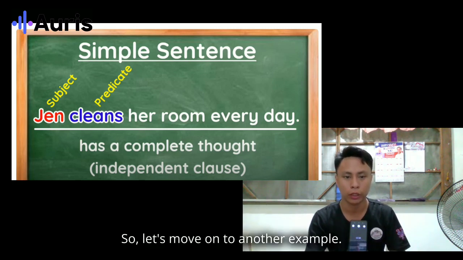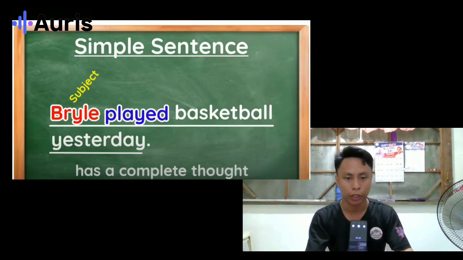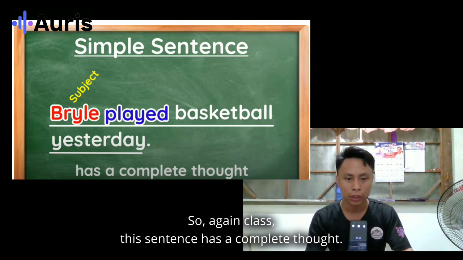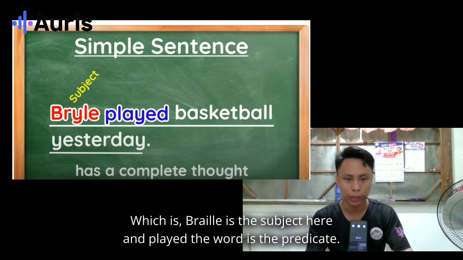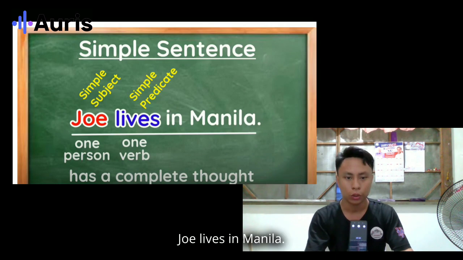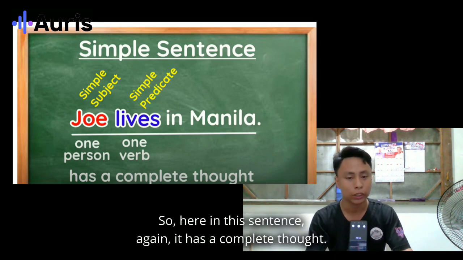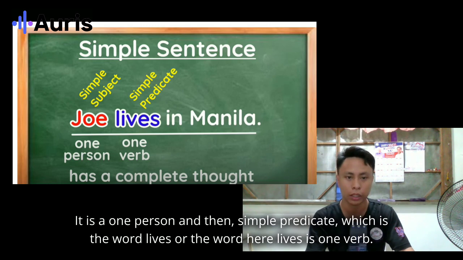Let's move on to another example, which is Brian played basketball yesterday. Again, class, this sentence has a complete thought. Brian is the subject here and played is the predicate. Let's move on to another example. Joe lives in Manila. Again, it has a complete thought, and Joe here is the simple subject, one person, and the simple predicate is the word lives, one verb.